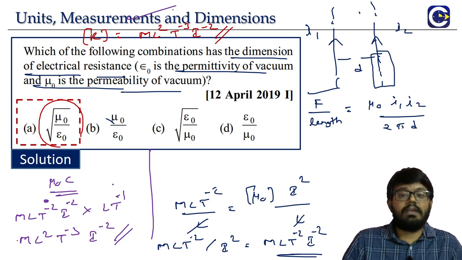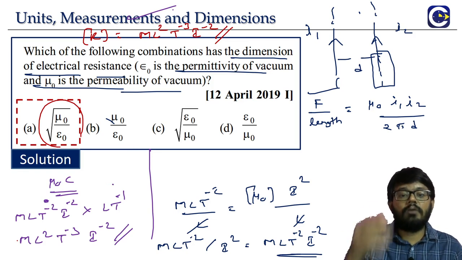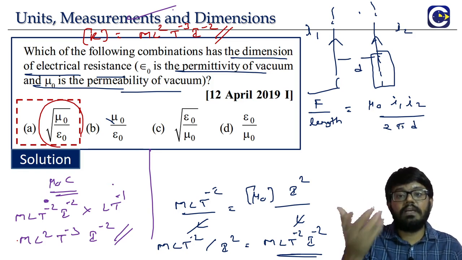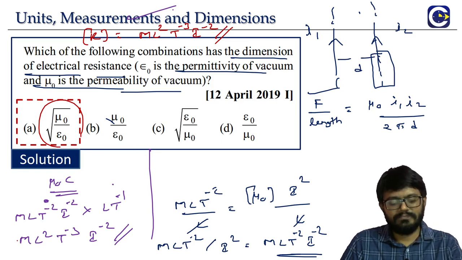But even if it is not right, as I said, what is option B? Square of the option A. What is option C? 1 by option A. So it will not be so much difficult. It will not be like we are doing 4 different problems. Okay, check this.